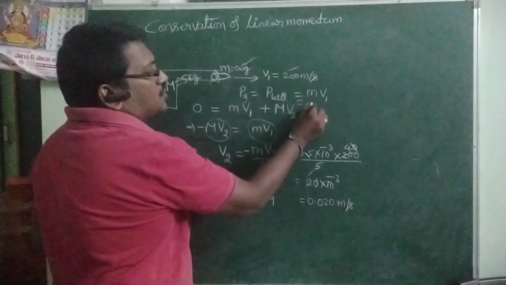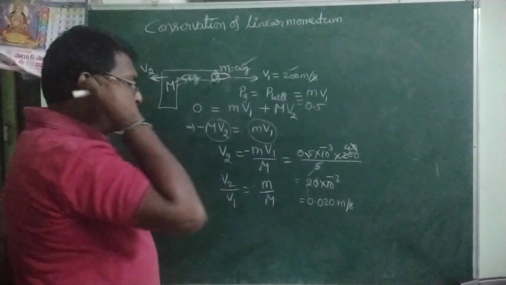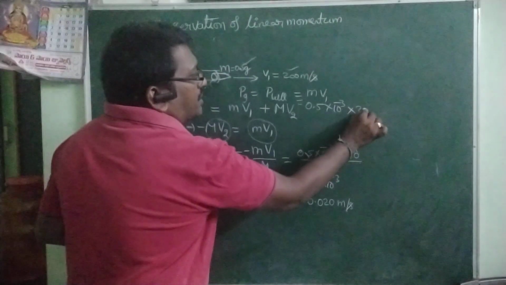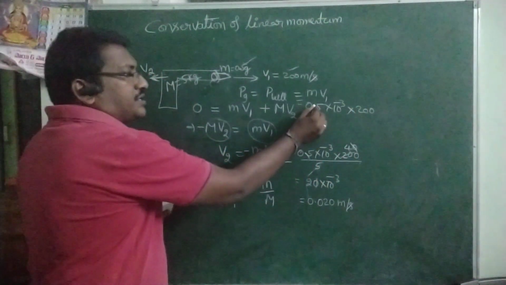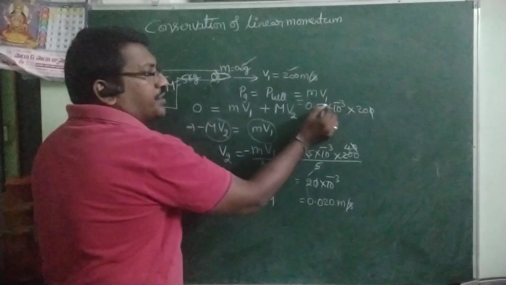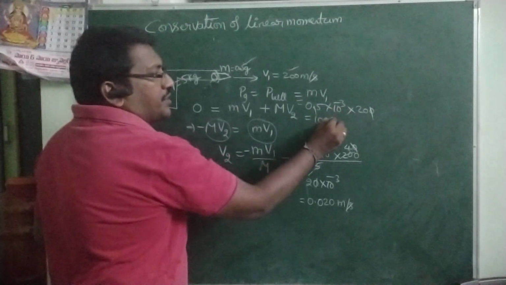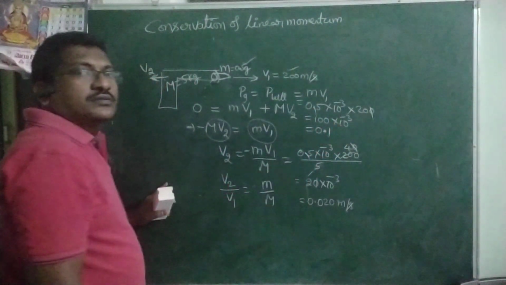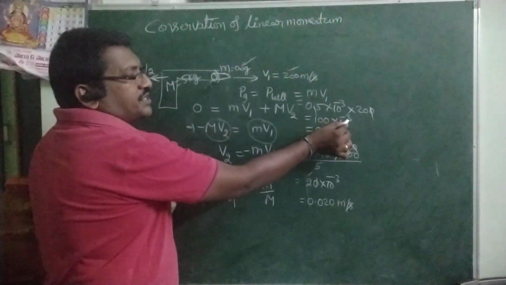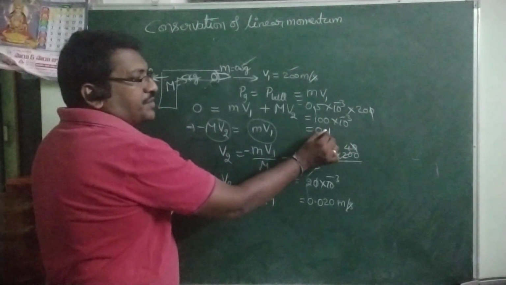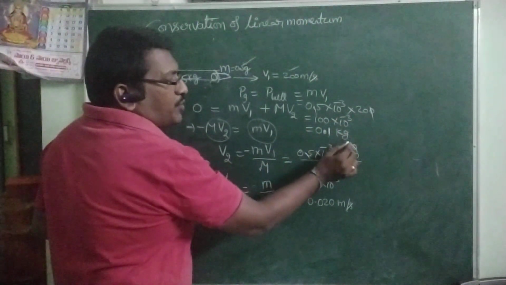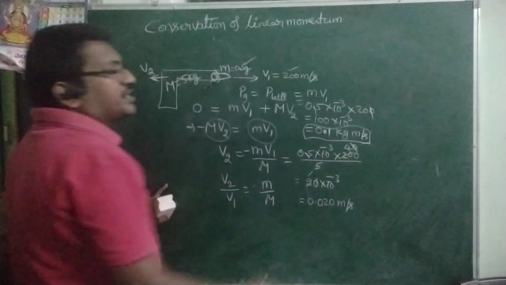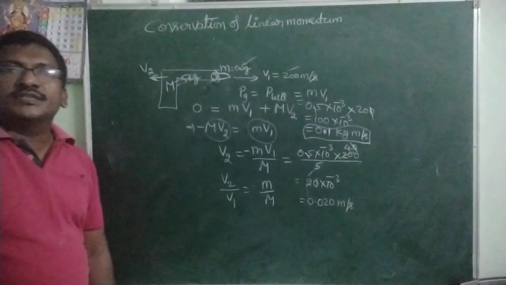Direct data is there. So 0.5 grams means 0.5 into 10 power minus 3 kg into v1 means 200 meters per second. Here this point and this point get cancelled. 20 into 5, 100 into 10 power minus 3. So from there what you get? 0.1. 100 means 10 square. 10 power minus 3 is there. So 10 power minus 1. That means 0.1. Units: momentum, mass into velocity, kg meter per second. So that is 0.1 kg meter per second.